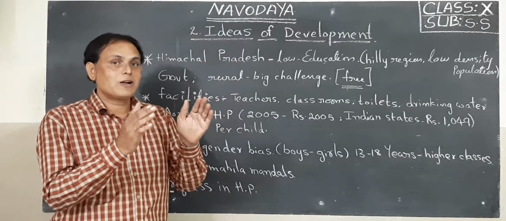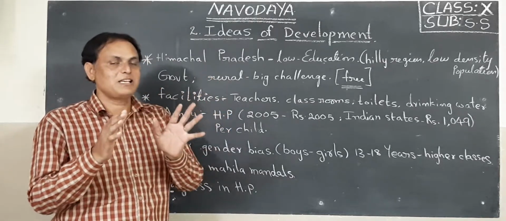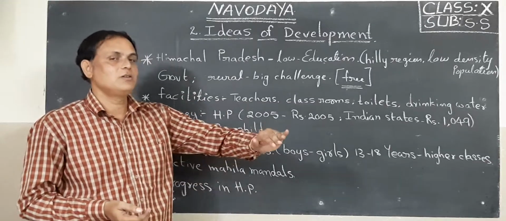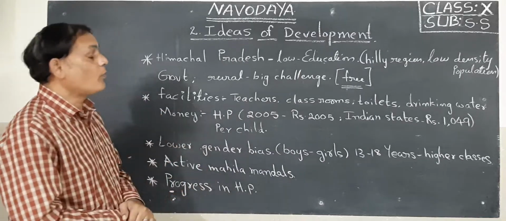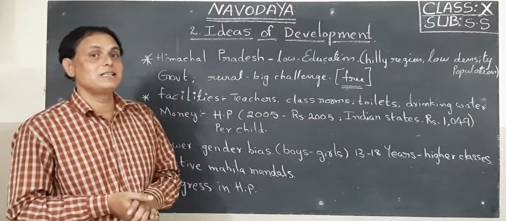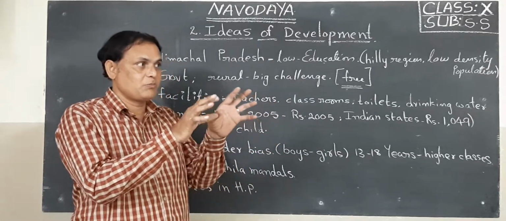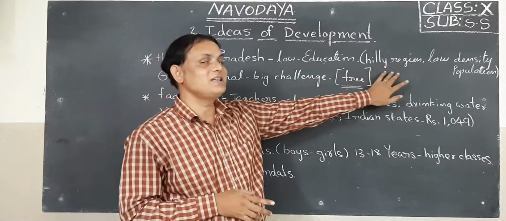Actually, when the government surveyed, they found the Himachal Pradesh literacy rate is low compared with other states. So what are the main reasons? When we study Himachal Pradesh, we find it is a hilly region.